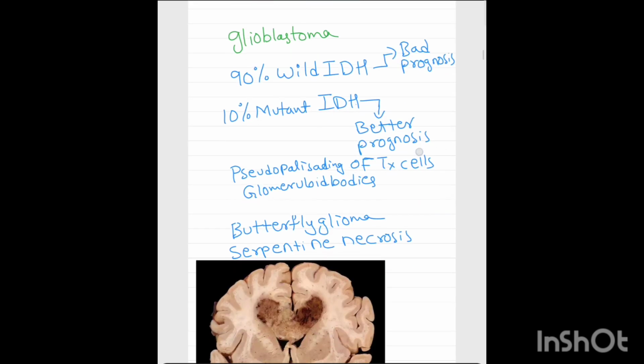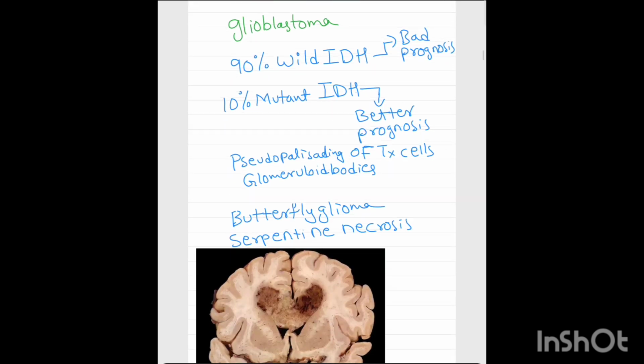now glioblastoma. Etiologically, because of IDH, isocitrate dehydrogenase enzyme defect is the cause of glioblastoma. There are two types of IDH enzymes which cause glioblastoma. The wild type of IDH defect and mutant type of IDH.